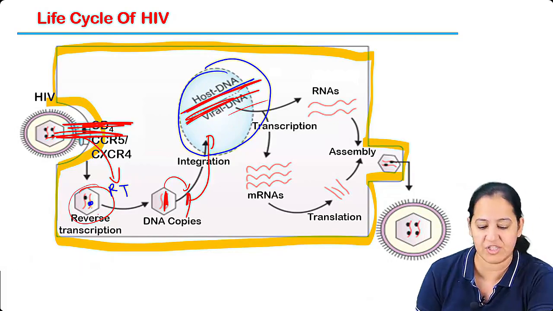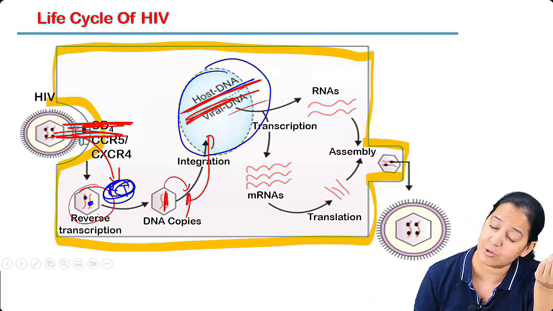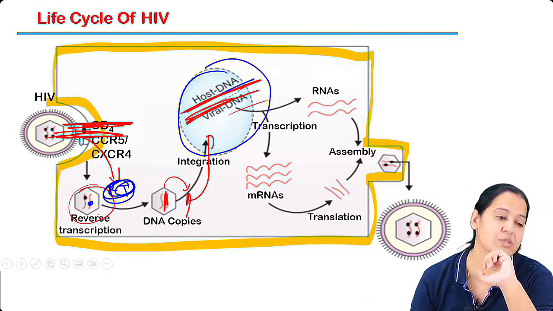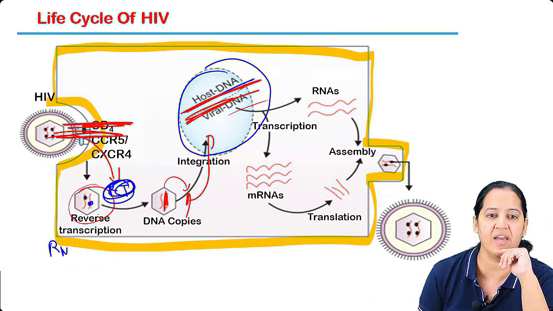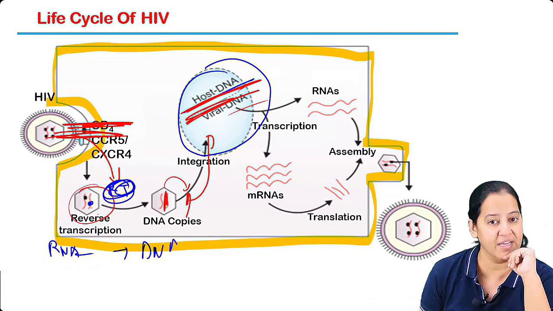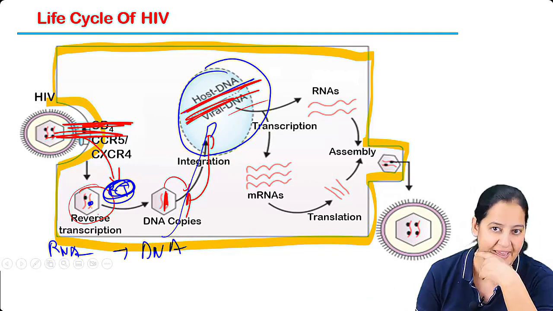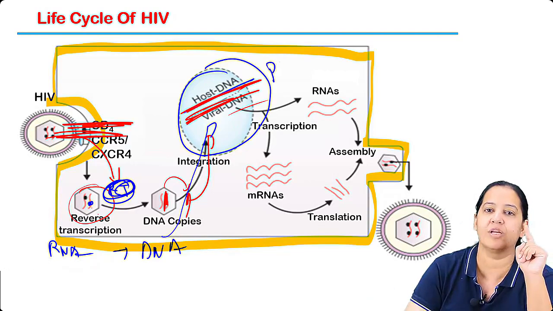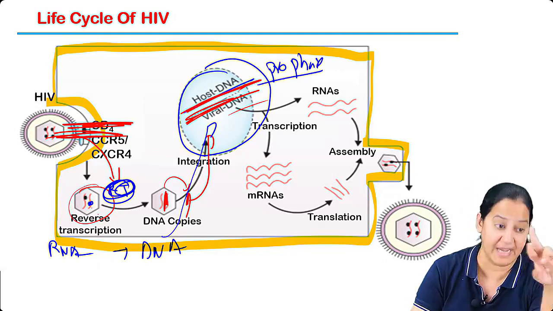So the reverse transcriptase is the enzyme that converts the RNA of the virus to the DNA of the virus inside the host cell. That is why its name is reverse transcriptase. It is converting RNA to DNA in the virus, and the DNA is going inside the nucleus and integrating with the host. Say yes. The integrated version is known as prophage.